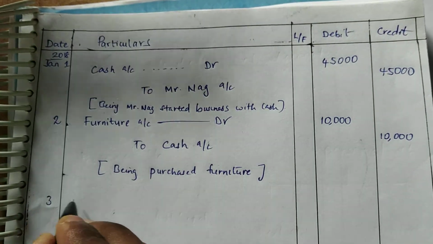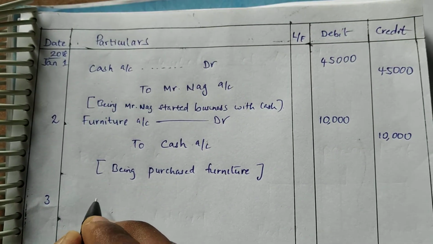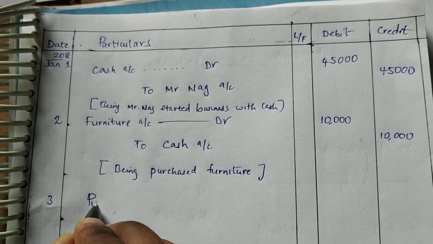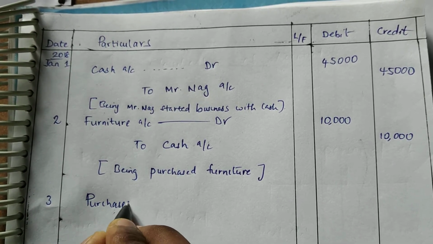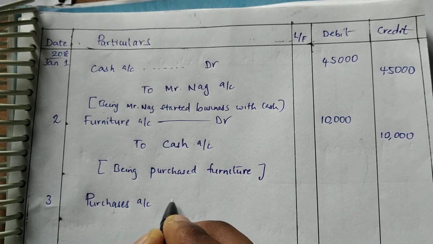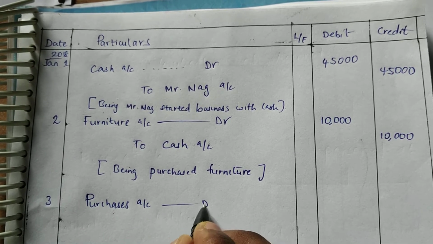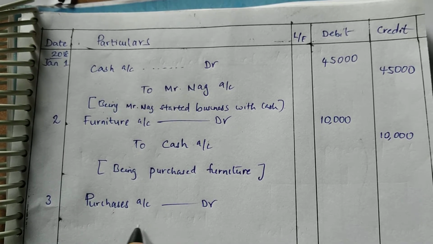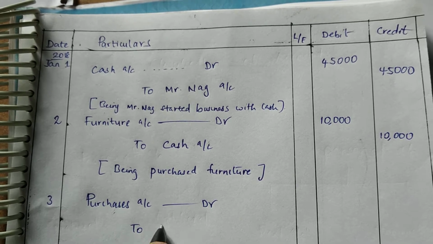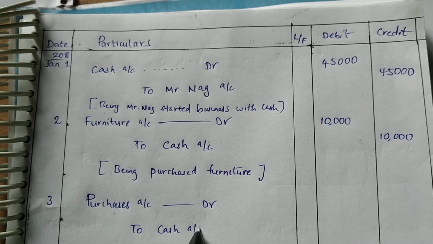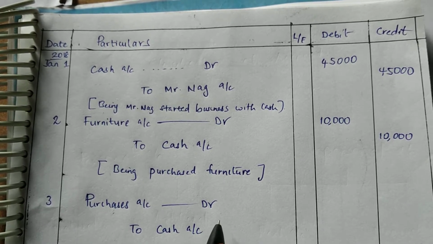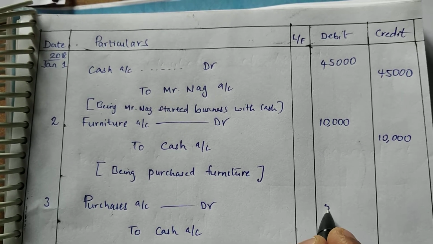On January 3rd, purchases account debit to cash account. It is worth 5,000.